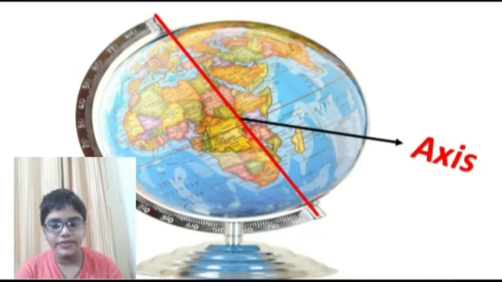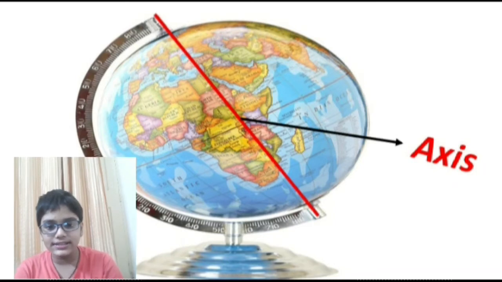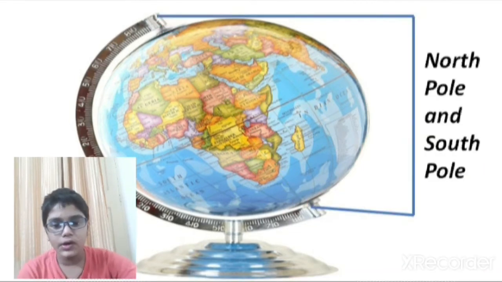Now, there are some various features of the earth which we study on the globe. Now you can see there is a line drawn on the globe which I have drawn, that is the axis. This is an imaginary line that passes through the center of the earth. This is the line on which the earth rotates, and our earth is tilted on this axis at 23.5 degrees. Now you can see there are 2 points on the top of the globe and at the bottom of the globe. They are the North and South Pole.